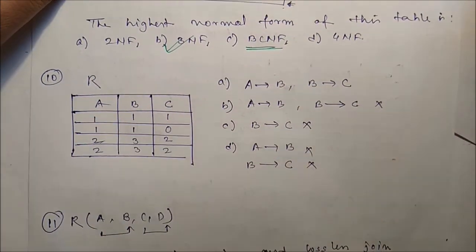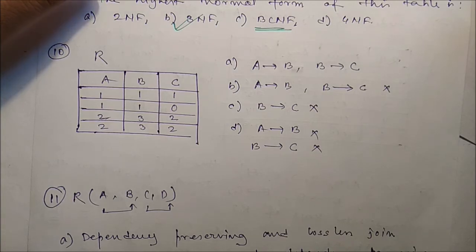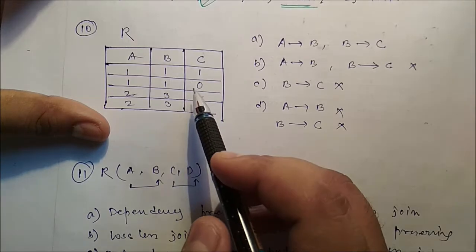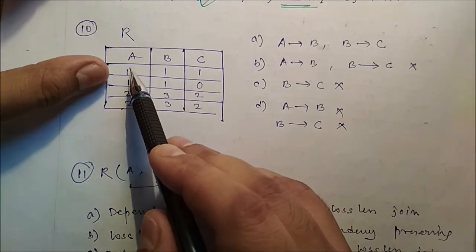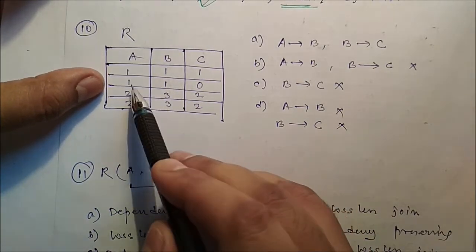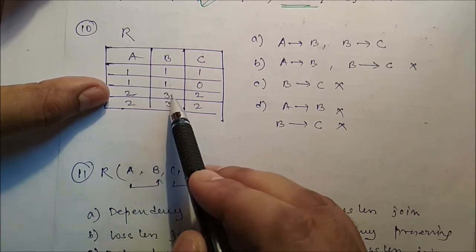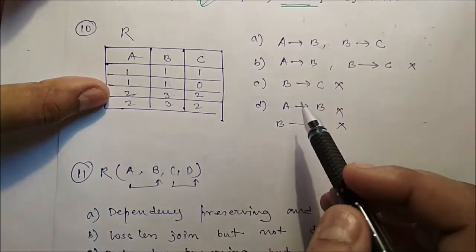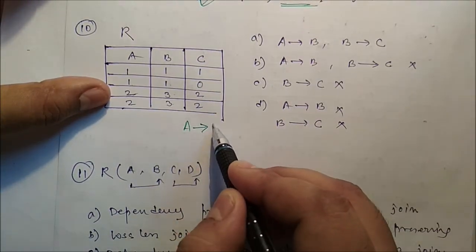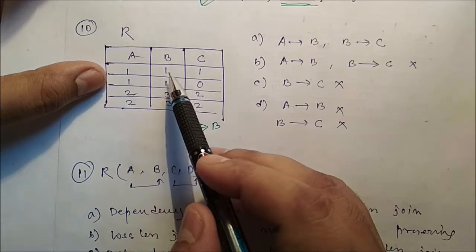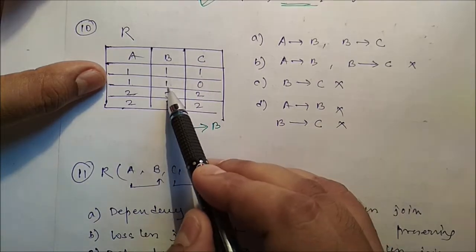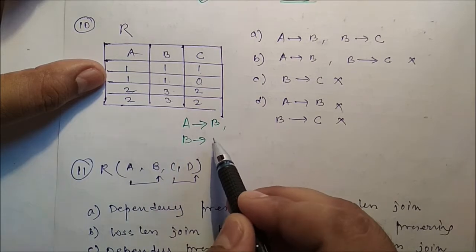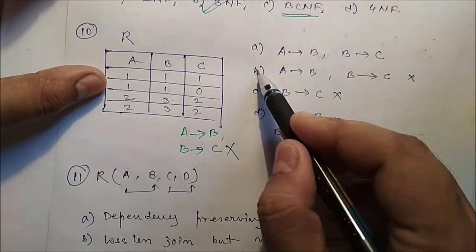Now question number 10. Next, R table is there, and A, B, C attributes are there. If A is 1, B is 1. If A is 2, B is 3. That means A determines B. But here B is equal to 1, C is 1, and here it is 0. That means we cannot identify C. So this is true.